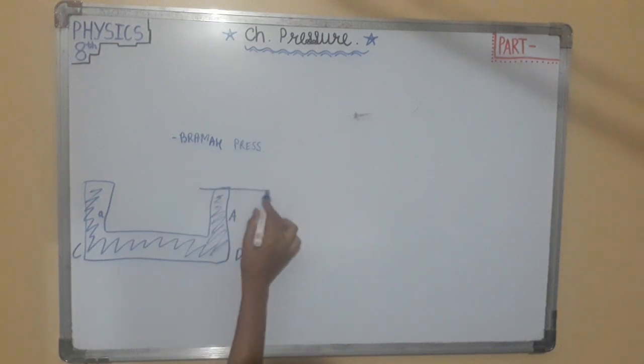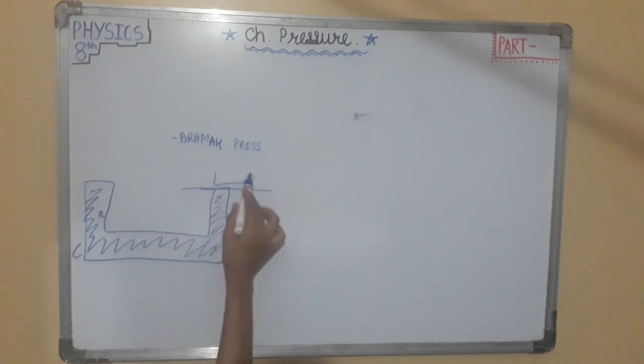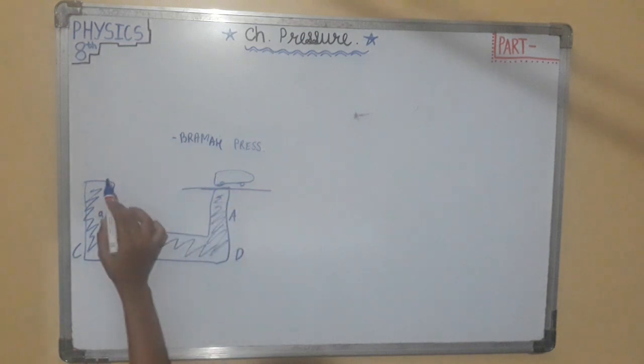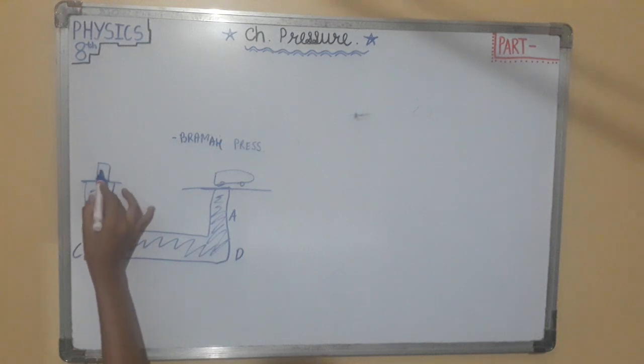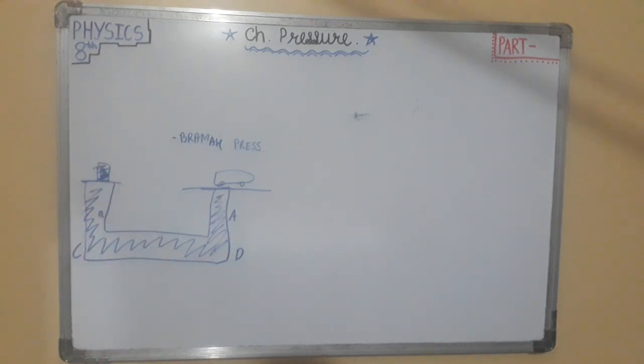Here a car or anything is placed, and here any small weight, X, Y.